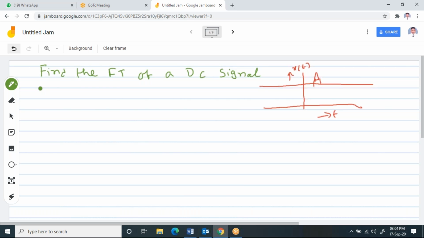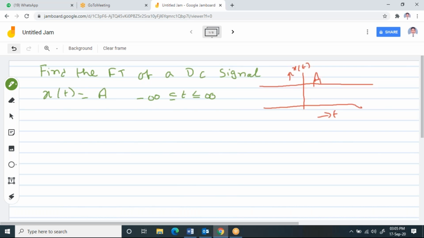Now first you need to write the mathematical equation for this x of t. When you write the mathematical expression, x of t is equal to capital A, since the amplitude is capital A, and it is existing from -infinity less than or equal to t less than or equal to infinity. This is the limits for x of t.